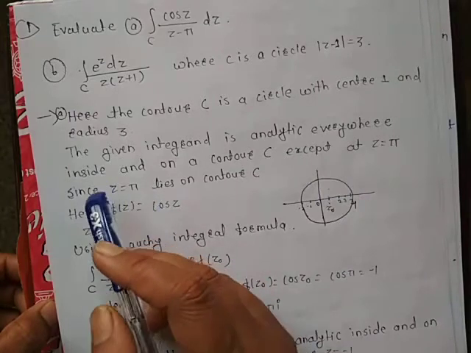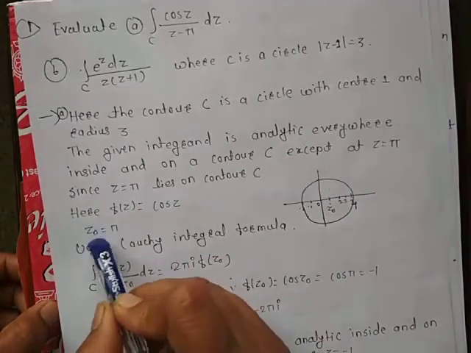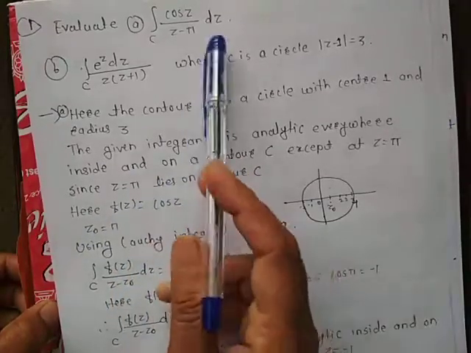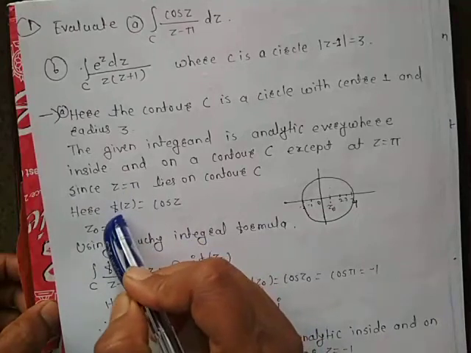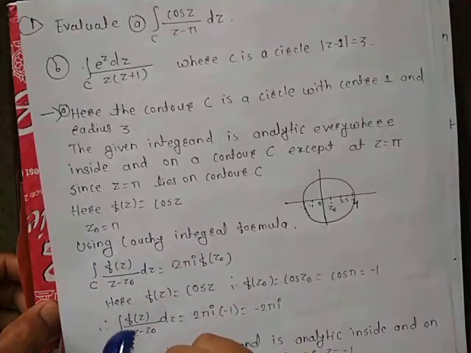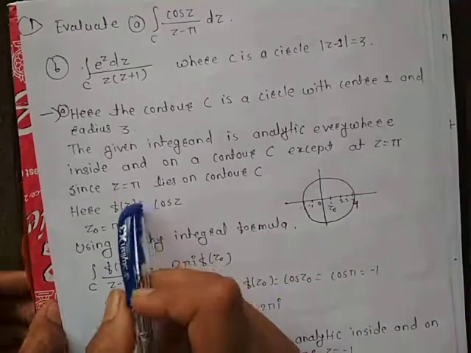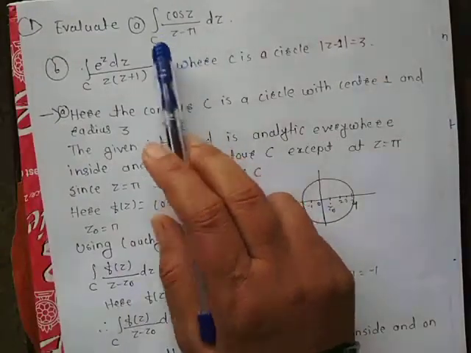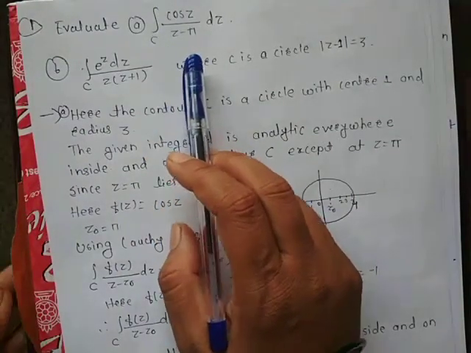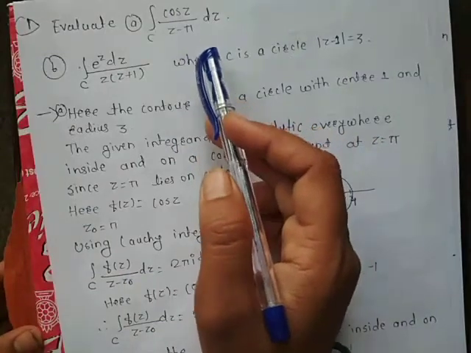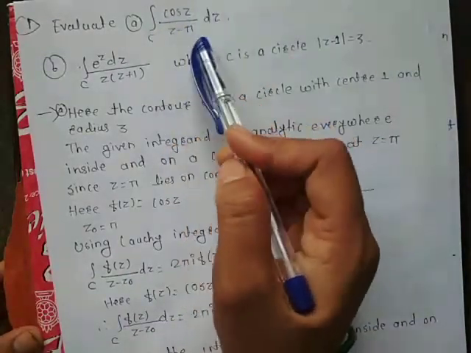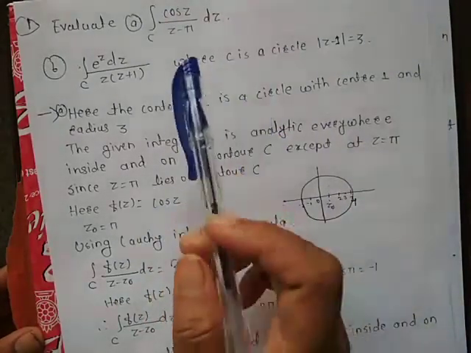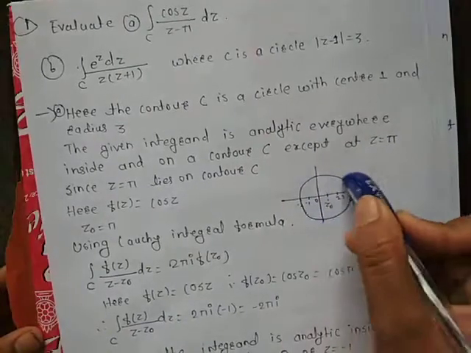This means we have to find a point z0 at which the integrand fails to be analytic. At that time we will use the Cauchy integral formula. So here z0 = π is the point at which this integrand fails to be analytic, but f(z) = cos z is analytic everywhere in this contour.